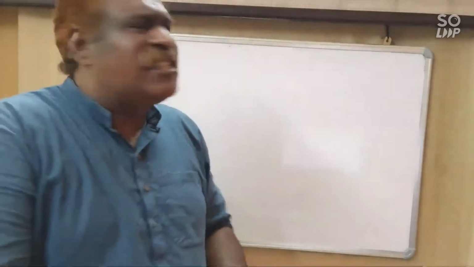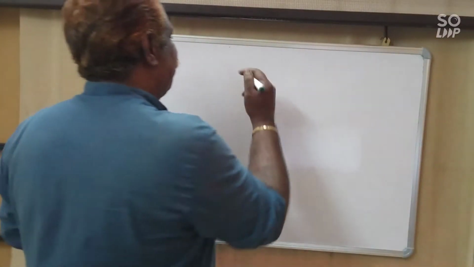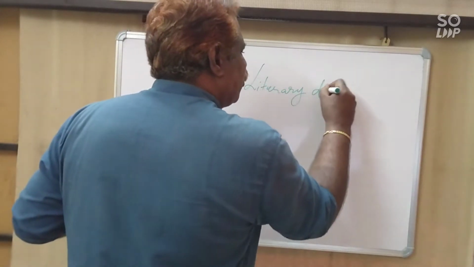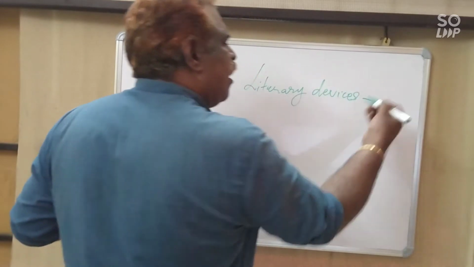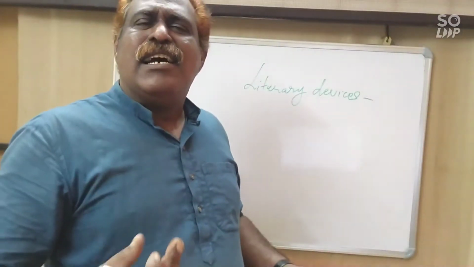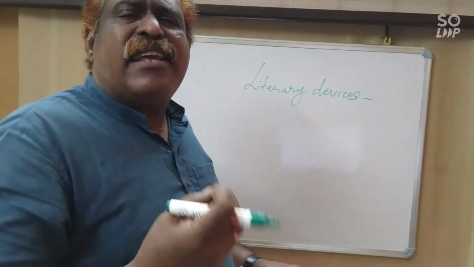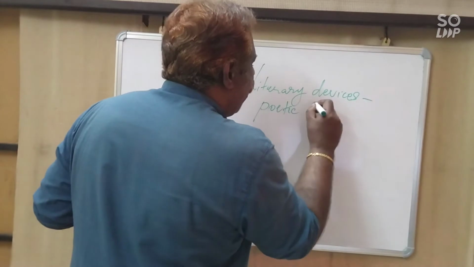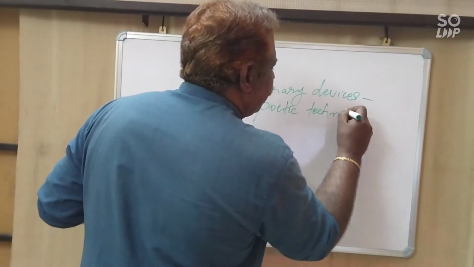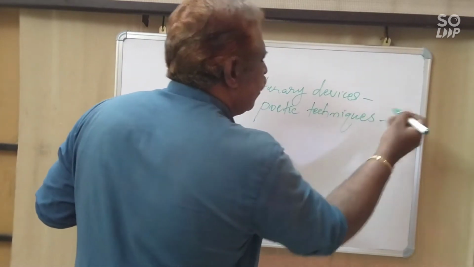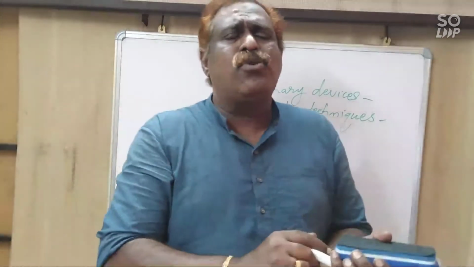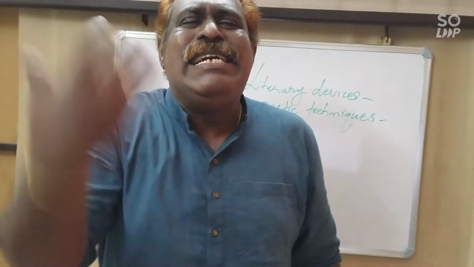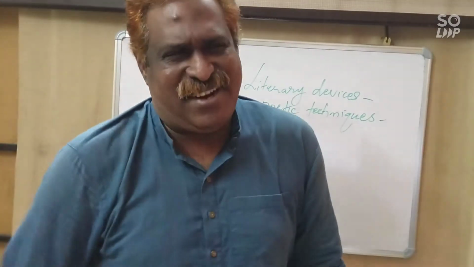Literary devices means poetic techniques, techniques applied by the poet, used by the poet to make the poem very communicative and interesting and appealing to the readers.